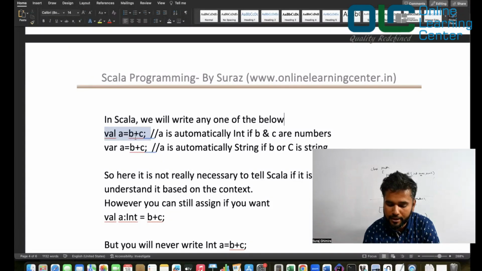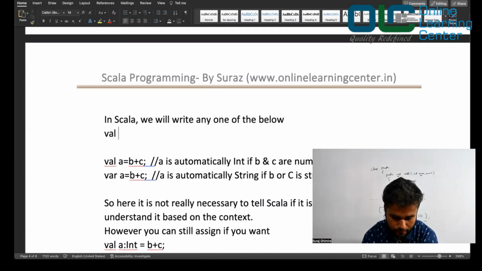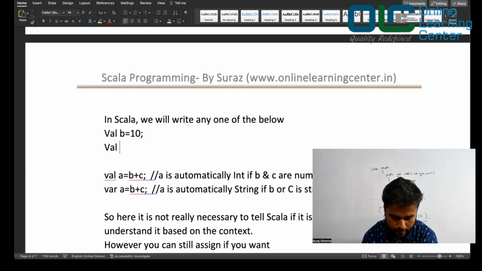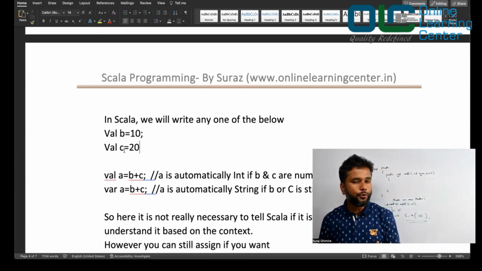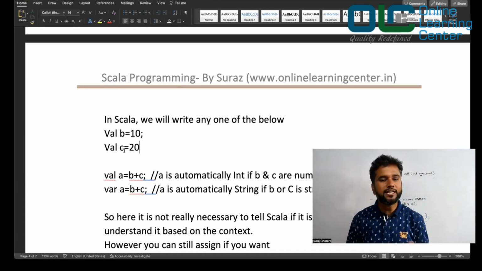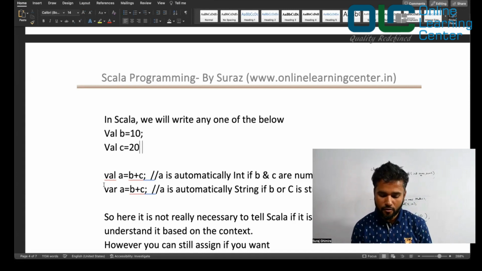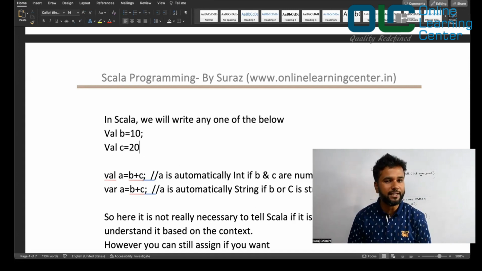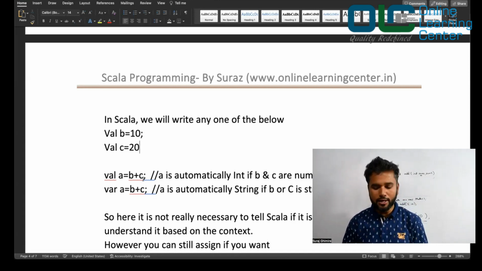So somewhere b is already defined. You will not just write b plus c. You might say, well, b is equal to 10, right? And you'll also say, well, c is equal to 20. Something like this, right? So when you do that, then you know that b is an integer. You know that c is also an integer. And hence, when you say a is equal to b plus c, you are actually adding both the integers, which means you still know what the data type is.